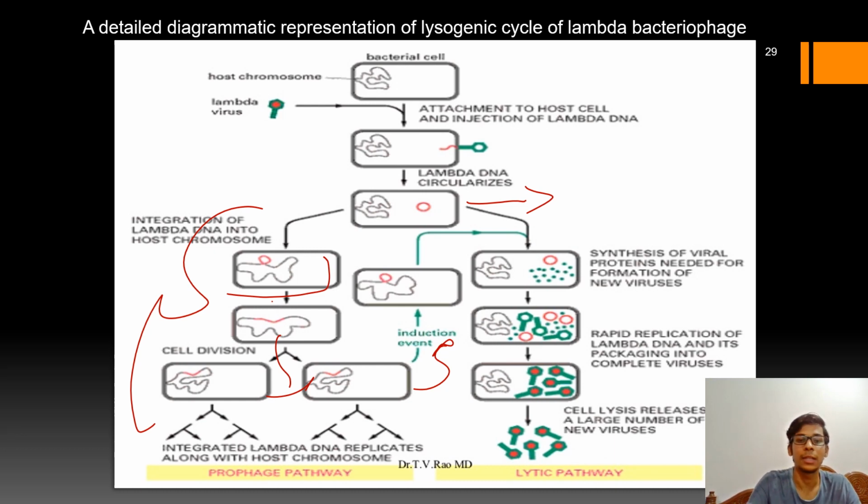That means the prophage now gets excised from the bacterial genome, and it will now transcribe the lytic genes. The genes which are responsible for the lytic cycle are now transcribed, and the new phage particles are released. As a result, cell lysis occurs.